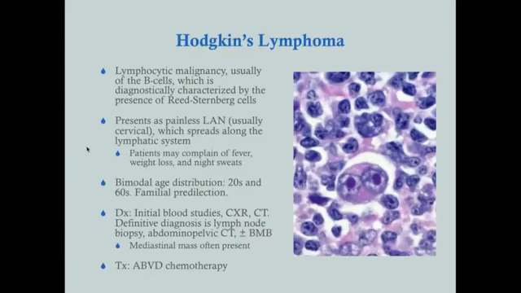I will point out here, just because it's interesting, there's what's known as the Pel-Ebstein fever, which is associated with Hodgkin's lymphoma. What that is, they have these febrile spells where they have a fever, usually around 101 degrees, and it lasts for a couple weeks, and then they go the next 2 weeks without any fever, and then they have the fever again.